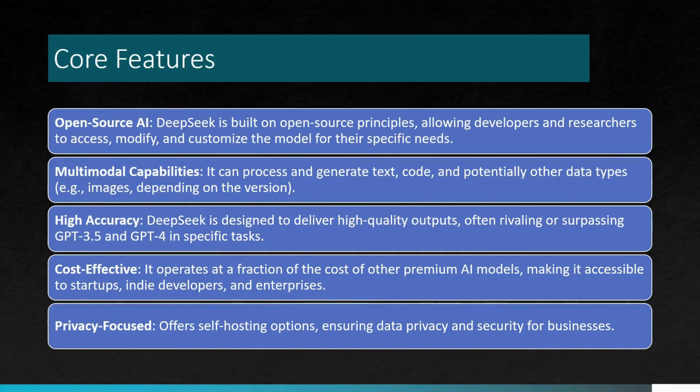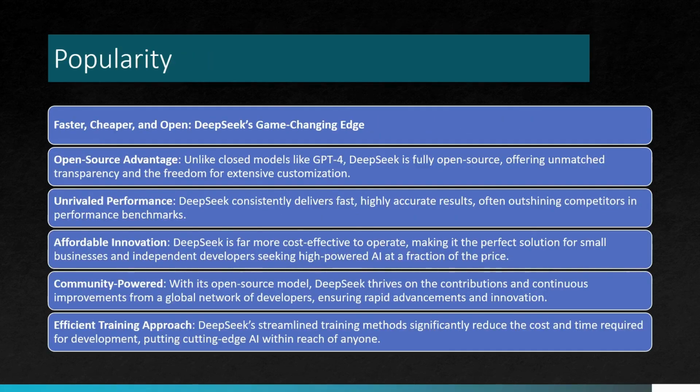The major factors for this application becoming so popular in the market are that it was developed at a very low cost and that in terms of accuracy it is very high. These are the two very important factors. We'll take a look at other aspects as well, but majorly: faster, cheaper, and open. We have the open source advantage. Anyone can work using their open source model and can develop their own AIs as well. Community powered, efficient training approach, and all those things are making it very popular.